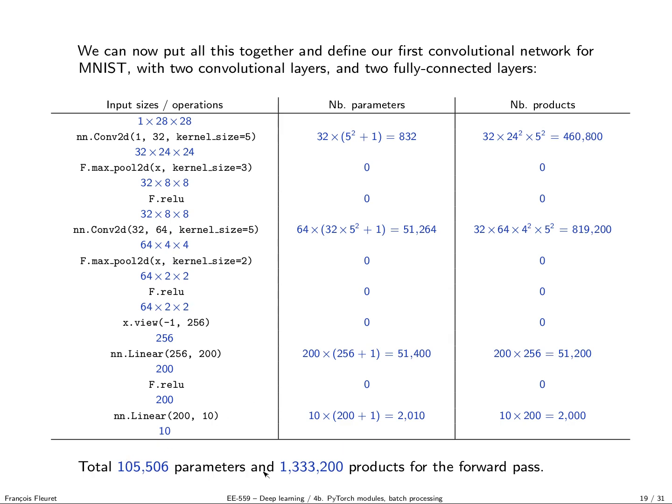And what I find quite surprising and impressive, impressive in a bad sense, is that processing such a small sample with such a simple network costs 1.5 million float products.